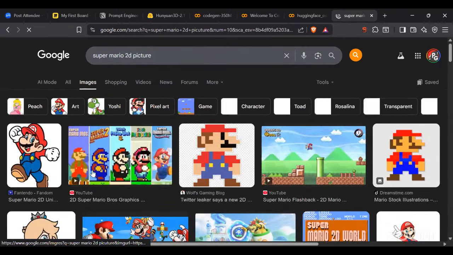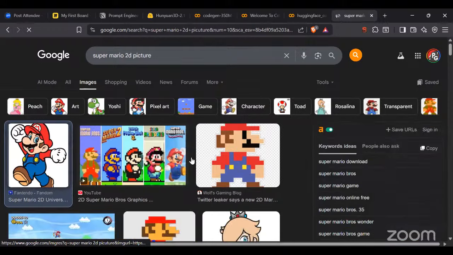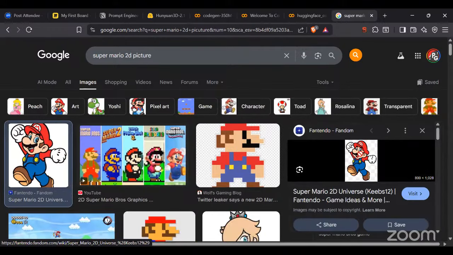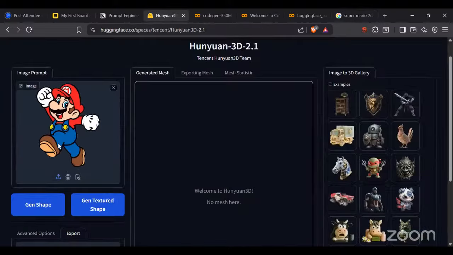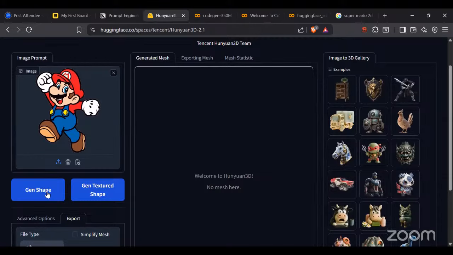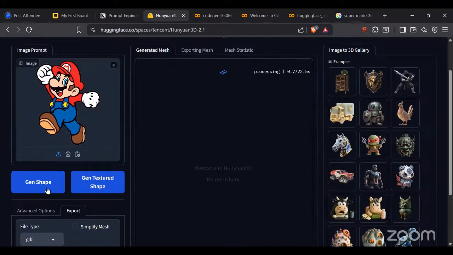Yeah, this one is better. ये वाला picture is better. This picture we are able to understand. ठीक है? अब क्या करेंगे? I'm simply going to drag this picture, go to my model here, and drop it here. ठीक है? This is the picture I'm having, right? I want a 3D model of this picture. Now what I'm going to do is simply write here generate shape. Now I don't have to do anything.